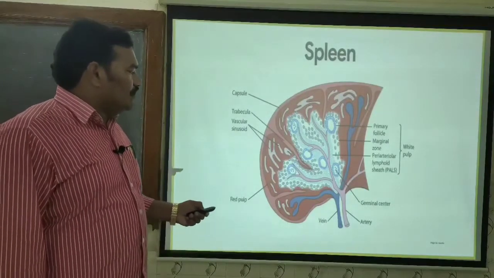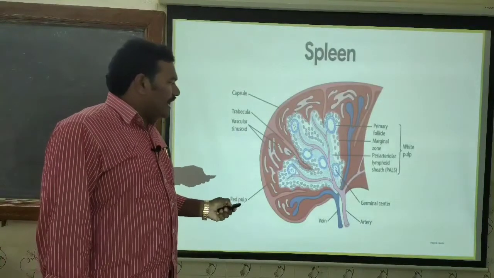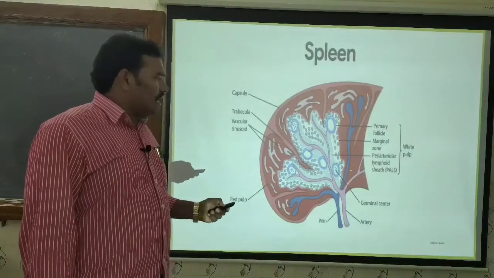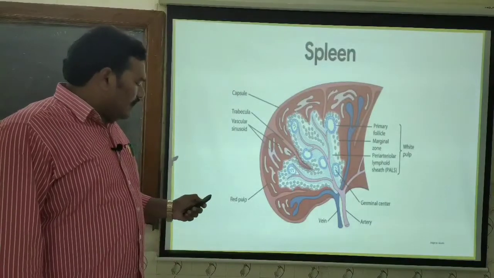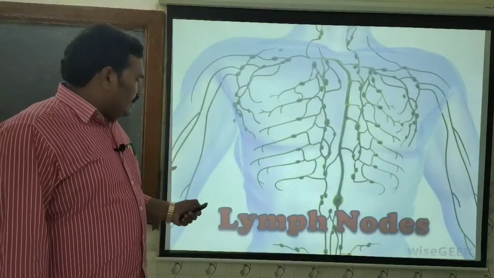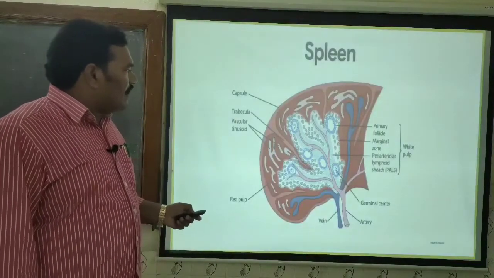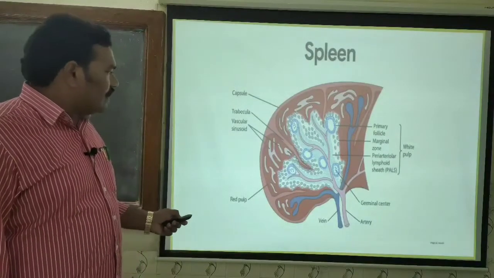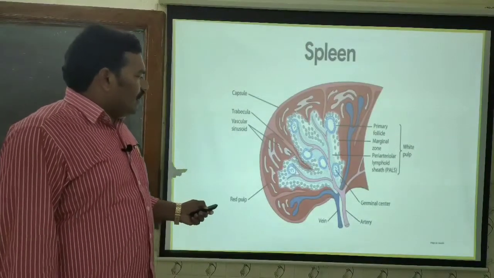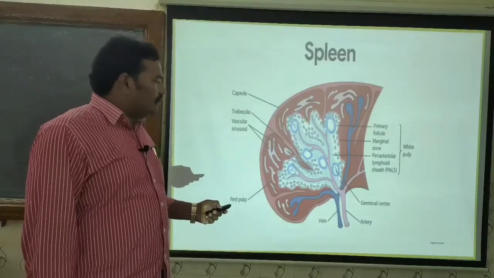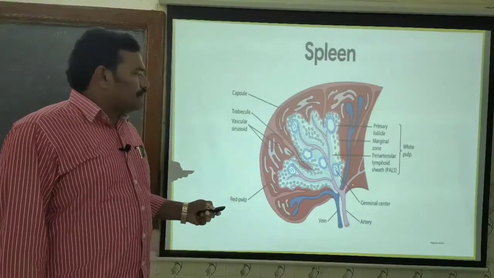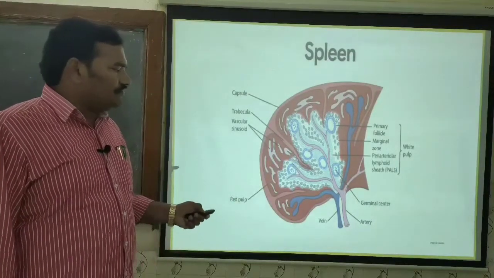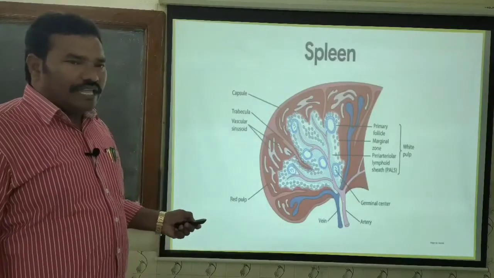Now, the cells which were formed from the B lymphocytes, that is from the germinal centers, slowly exit from the spleen and enter into the circulation again. Here we will see the number of lymphocytes which were forming within the germinal centers. They slowly exit from the spleen and enter into the circulatory system. That indicates that